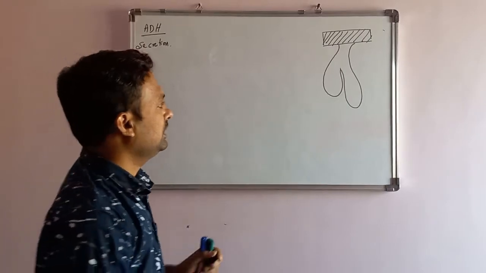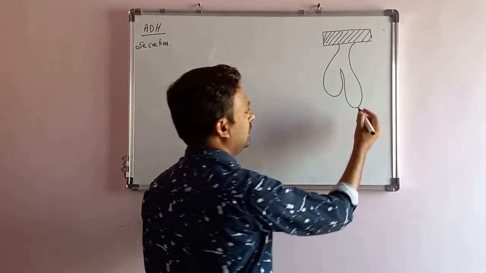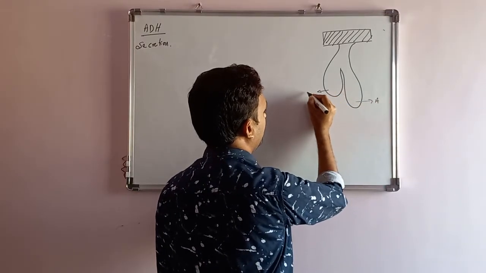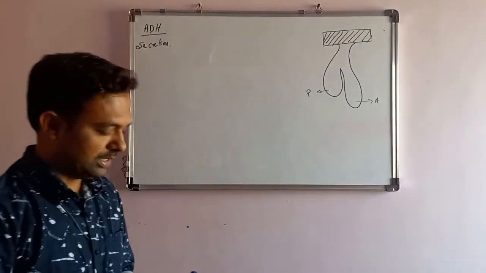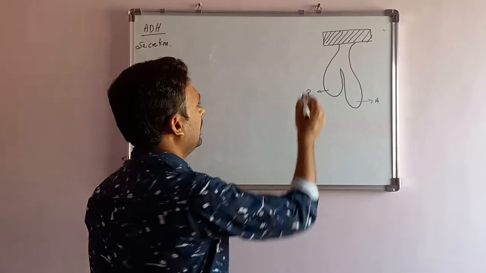This is the pituitary gland, and the pituitary has two parts: anterior pituitary and posterior pituitary. This is the hypothalamus.